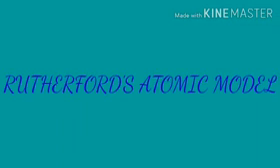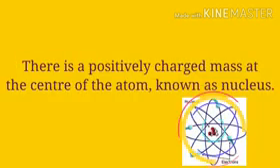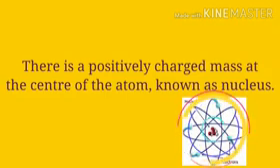Later, Rutherford generalized these results of the alpha particle scattering experiment and suggested a model of the atom that is known as the Rutherford atomic model. According to this model, the atom contains a large empty space. There is a positively charged mass at the center of the atom known as the nucleus.